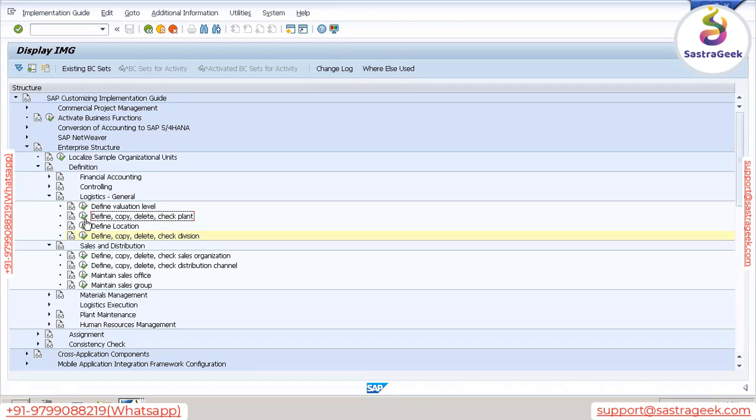Plant is a place where we can produce our material and procure raw material and convert it into finished material, where we can install the machines, etc., to convert the raw material into finished goods. So that is called a plant.